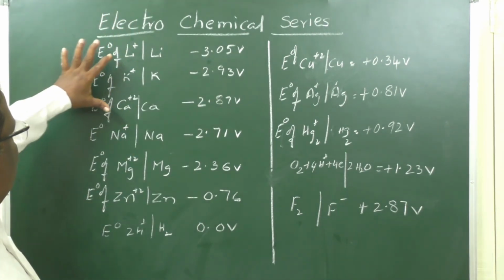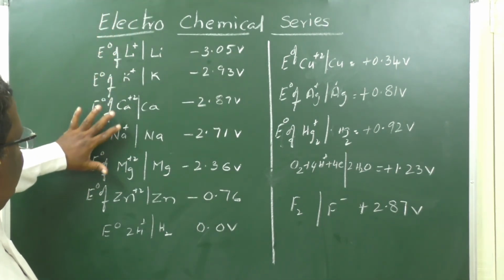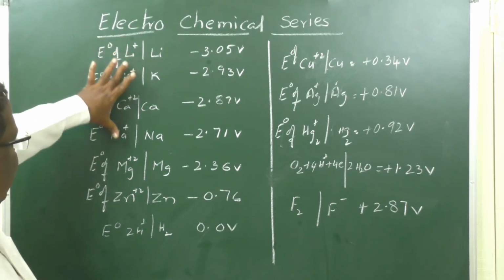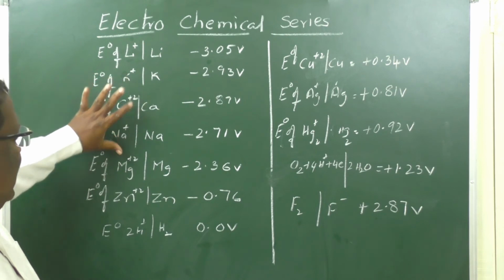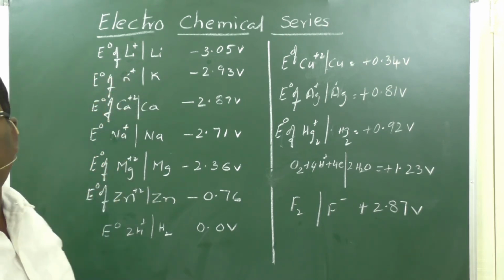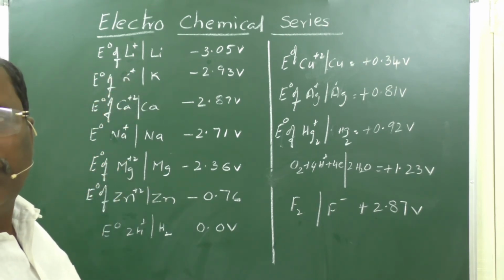Particularly lithium, potassium, calcium and sodium react vigorously with water and liberate hydrogen. Whereas magnesium, aluminum and zinc react with hot water.